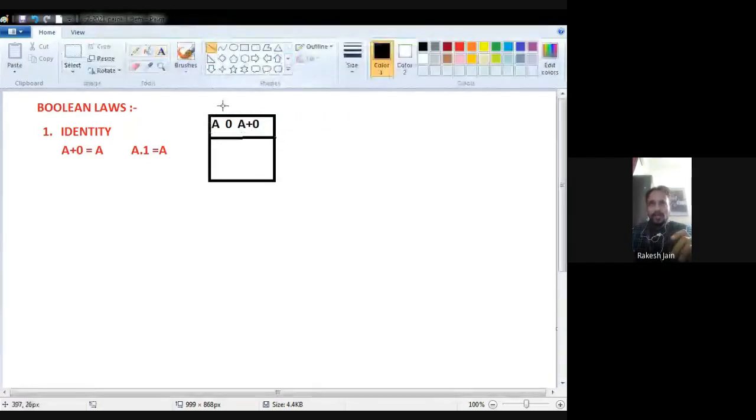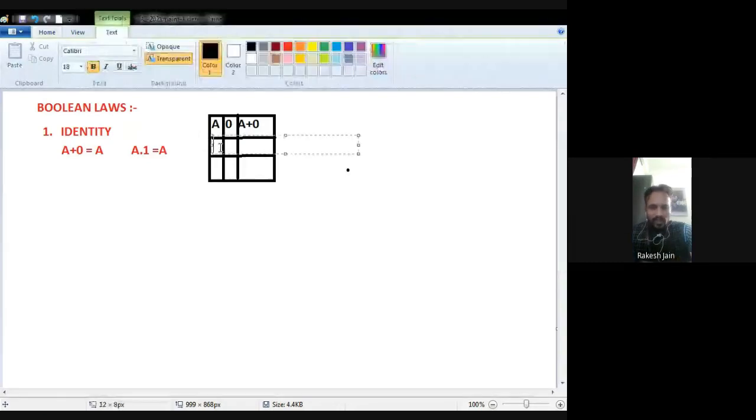Okay, now we check them. Because we have only one variable A, either A will be 0 or A will be 1.